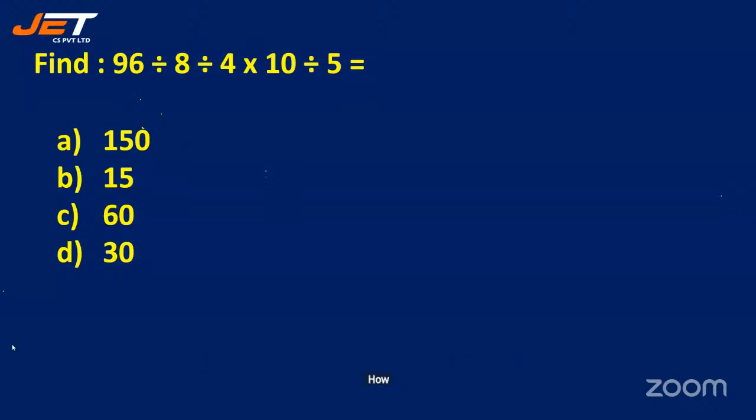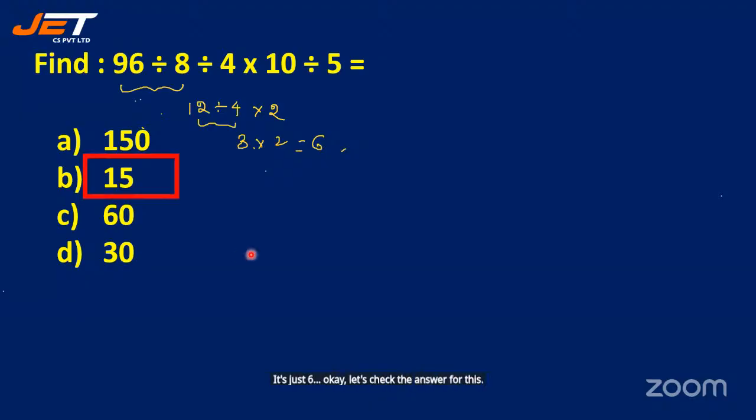How do we do this? 96 divided by 8. So 8 ones are 8, 8 twos are 16, divided by 4, into 10 divided by 5 is 2. So 12 divided by 4 is 3, into 2, which is 6. Okay, let's check the answer for this.